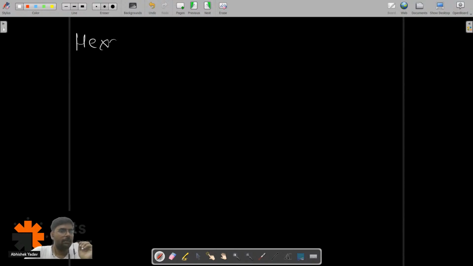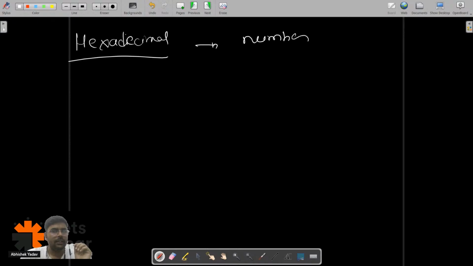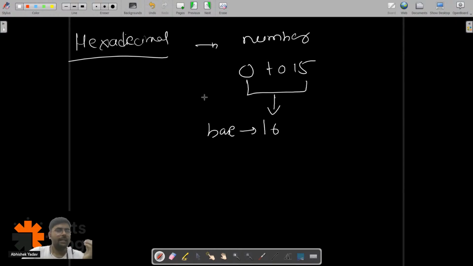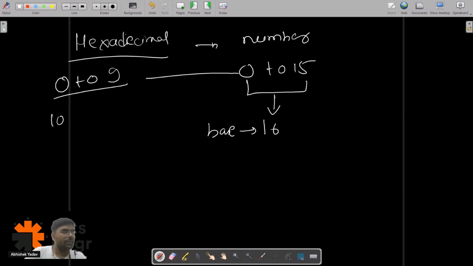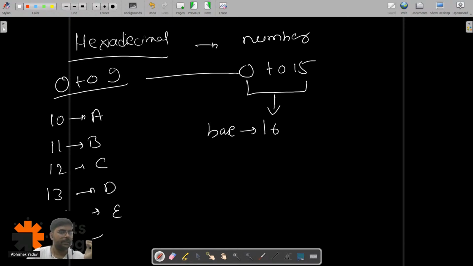Now the hexadecimal format number. You are creating a number with the help of digits from 0 to 15. Since I have a total of 16 digits available, the base is 16 here. 0 to 9 are normal numbers, and after that 10 is represented as A, 11 as B, 12 as C, 13 as D, 14 as E, and 15 as F. So if I write a hexadecimal number, what will it be?